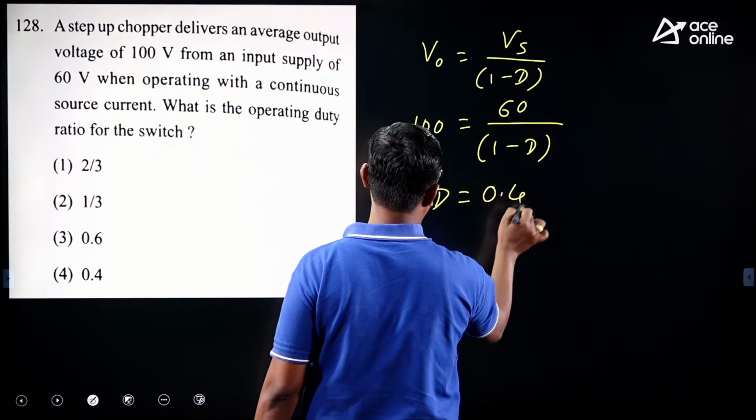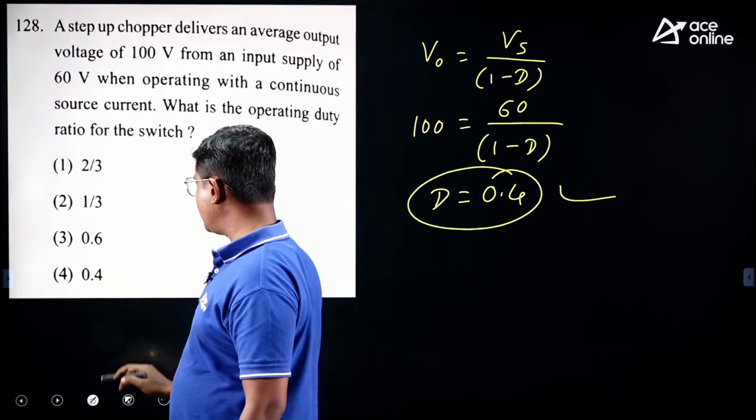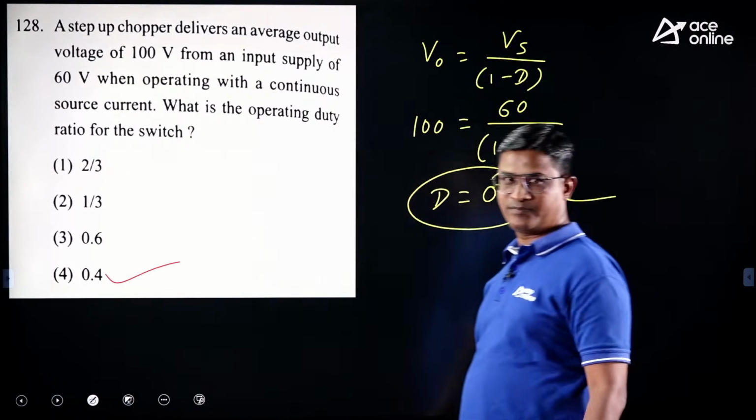It is 0.4, right, 0.4. So the correct option is option 4, all right, yes.